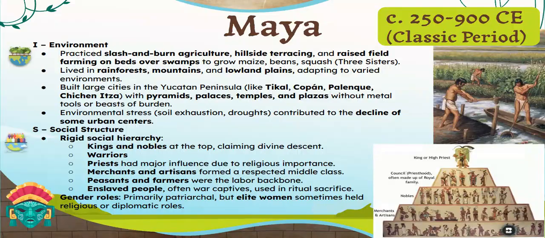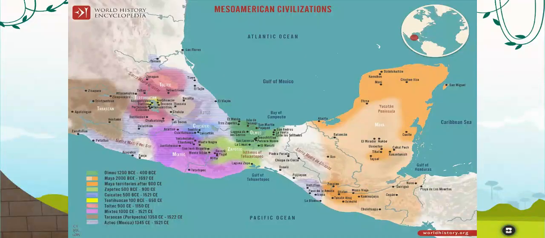They also used terracing and raised field farming. They built impressive cities, including Tikal and a few others. Mayan society was very organized with rulers, priests, warriors, merchants, and farmers all occupying distinct places in society. Their social and political traditions helped establish the patterns that later civilizations in Mesoamerica would build upon. As we look at these structures, notice the engineering and the organization required to build them.